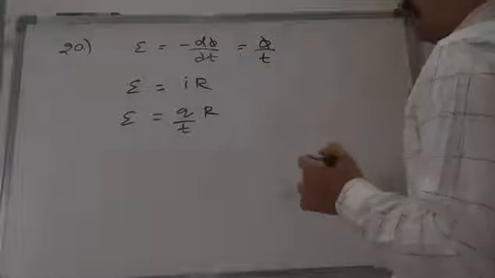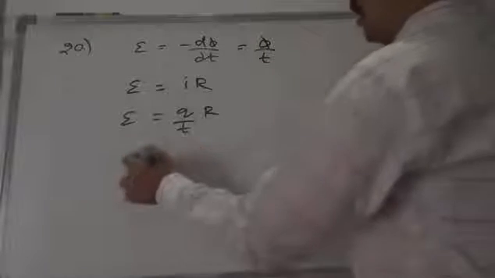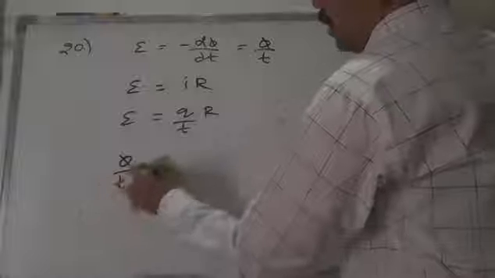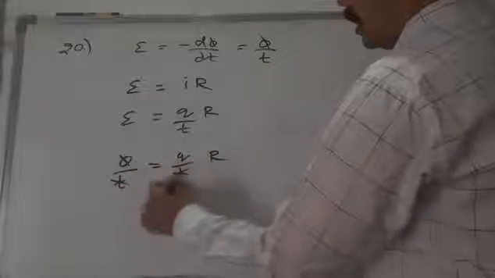Now you equate these two things: phi by T is equal to Q by T into R. So T and T get cancelled.